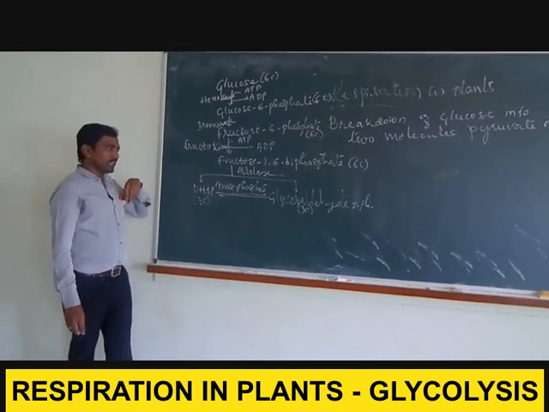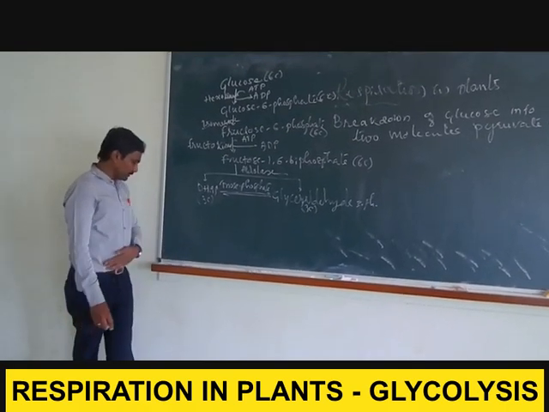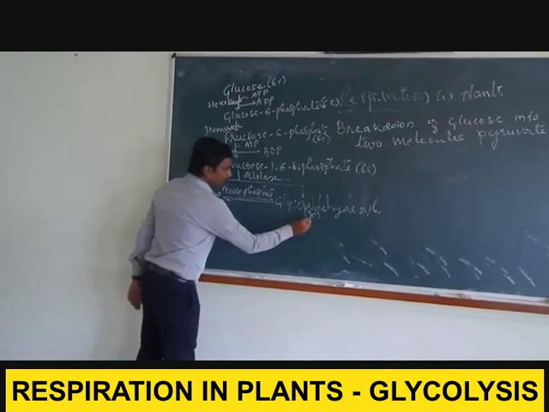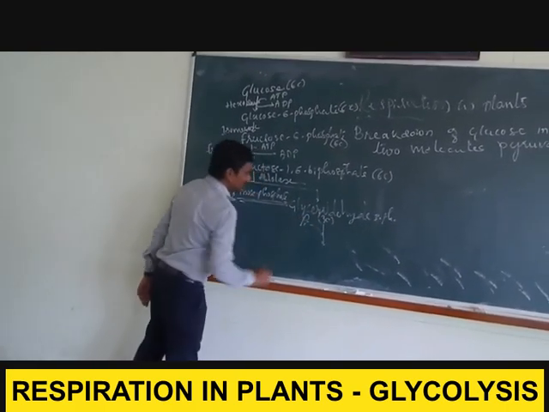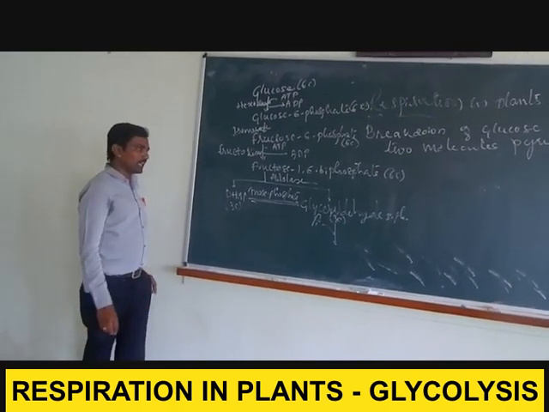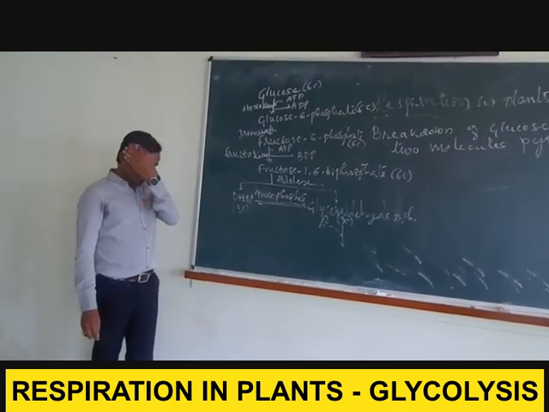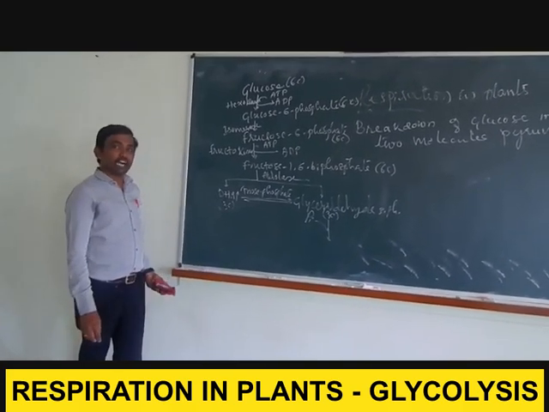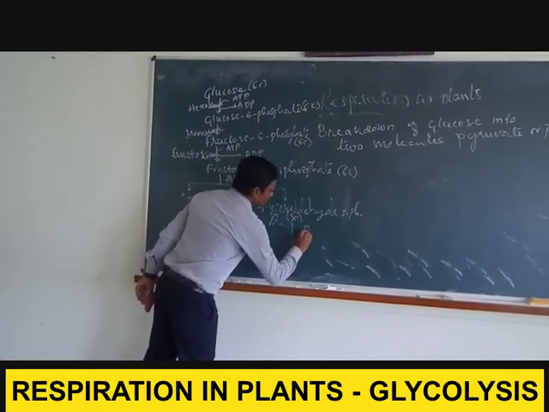And this glyceraldehyde 3-phosphate undergoes a reaction with the utilization of one molecule of inorganic phosphate, which we represent as Pi. With the involvement of one inorganic phosphate, glyceraldehyde 3-phosphate undergoes dehydrogenation by the enzyme called dehydrogenase.